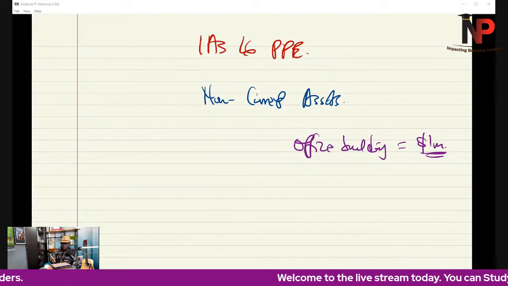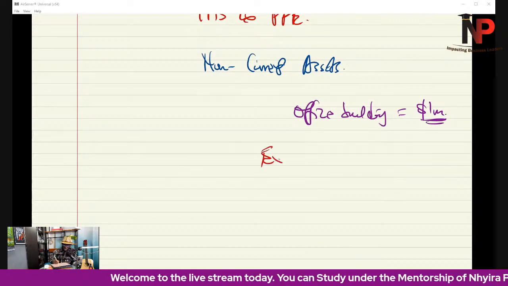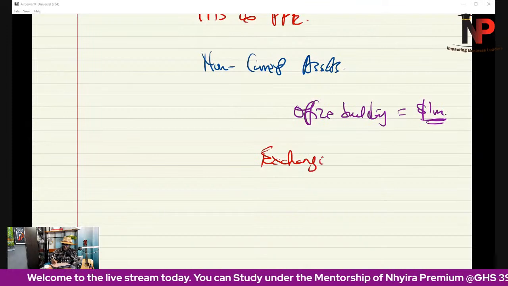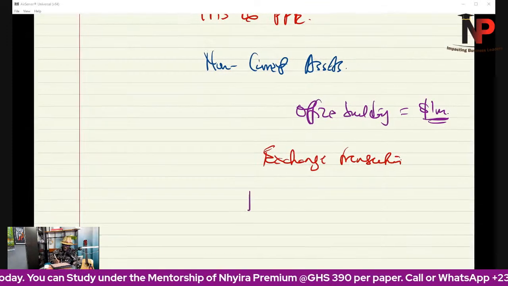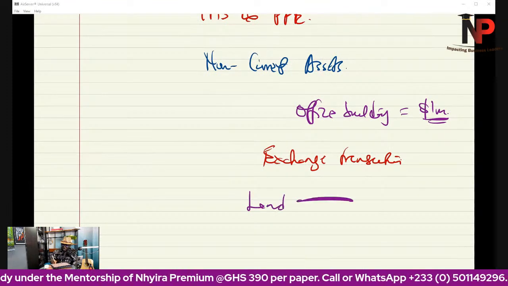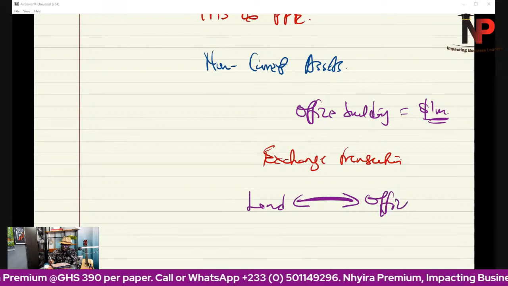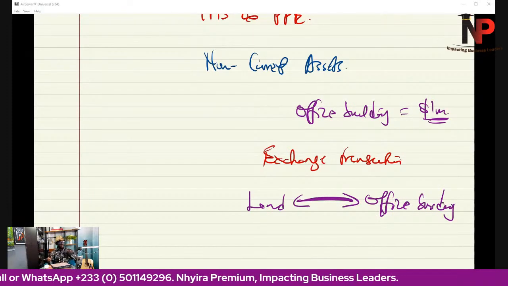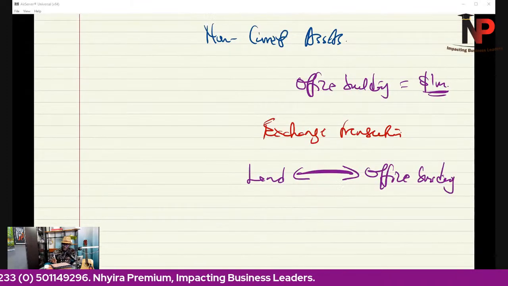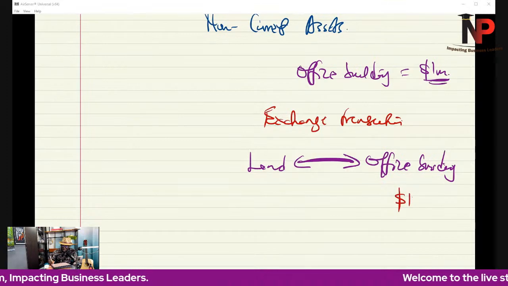There are other times we don't have to pay $1 million. Maybe we will exchange an asset. So it will be an exchange transaction in the sense that probably we have a land and we exchange that with another company that has an office building. Maybe the fair value of the building is going to be determined, maybe $10 million.